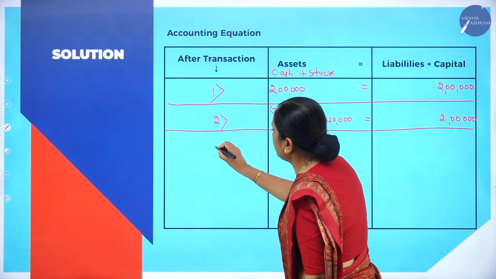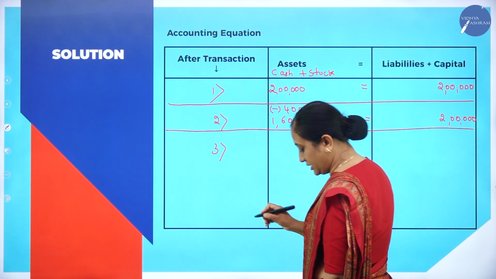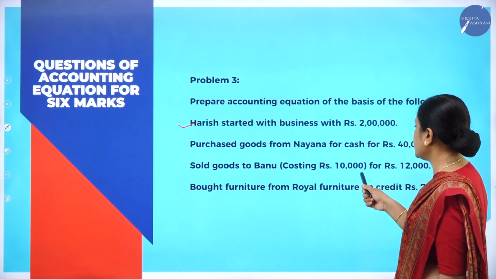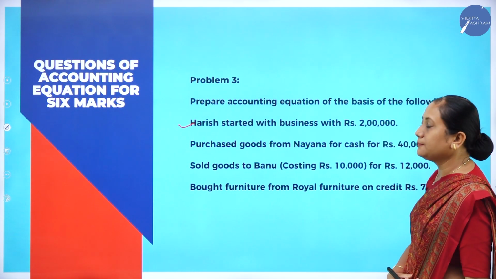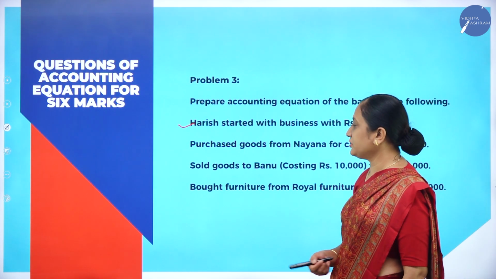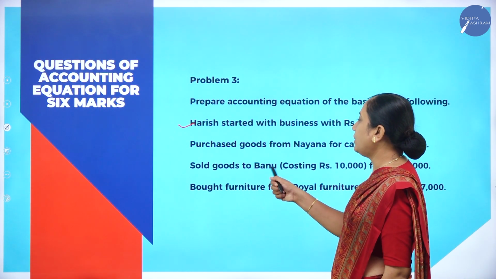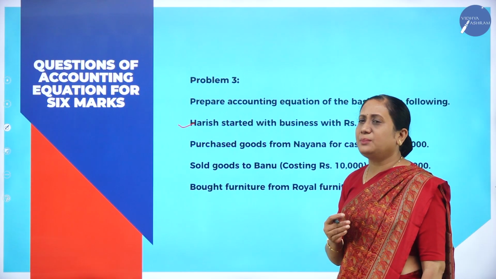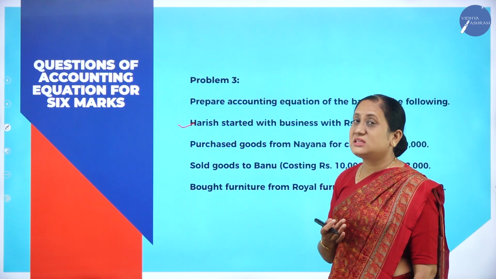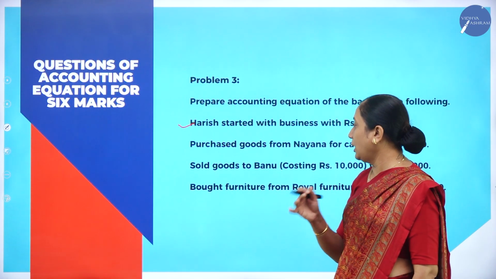Now we will look into the third transaction. Sold goods to Banu costing rupees 10,000 for rupees 12,000. What is the meaning of this? We should understand the transaction first. Sold goods to Banu. That means to say that the business is selling goods to Banu. The business is selling goods to whom? Banu.